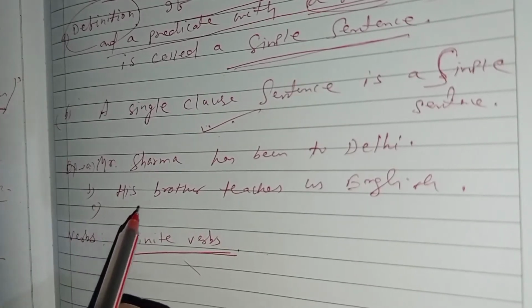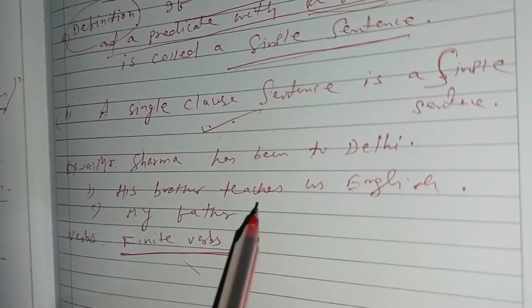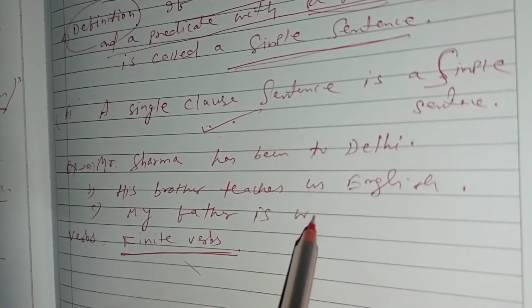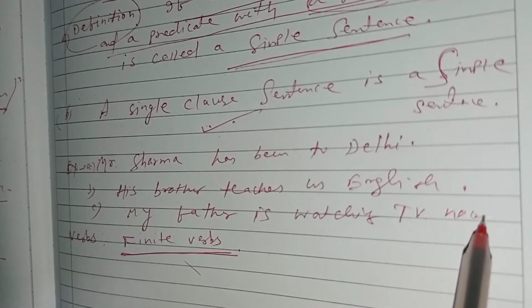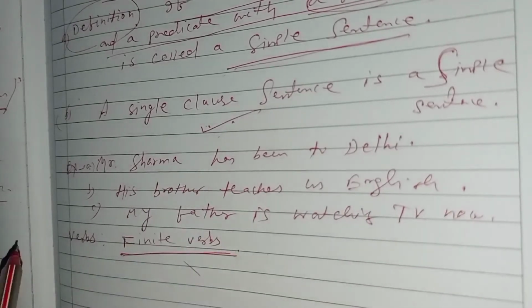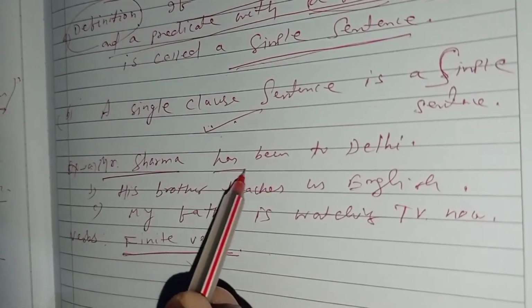Number C: My father is watching TV now. So you see here, their subject is Mr. Sharma and has been to Delhi.